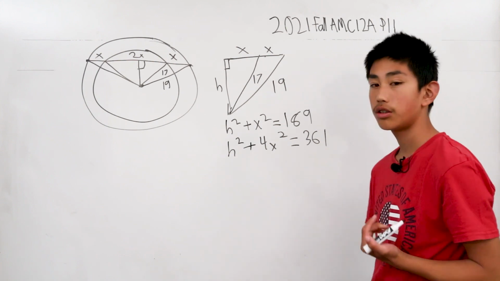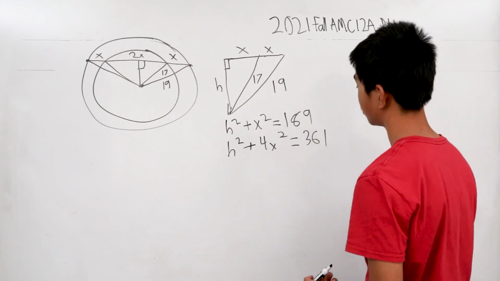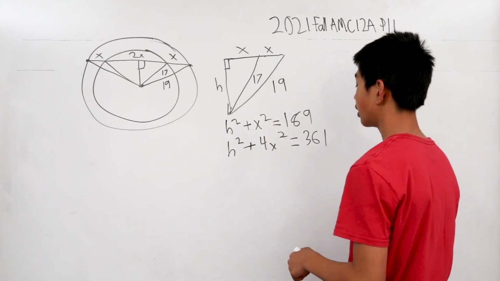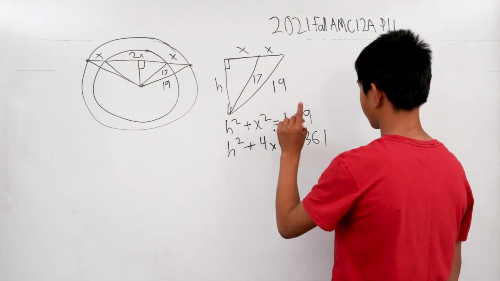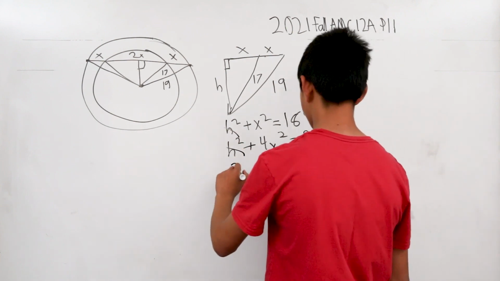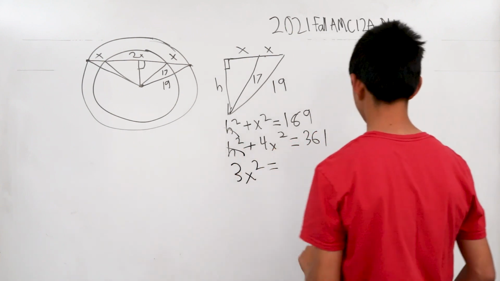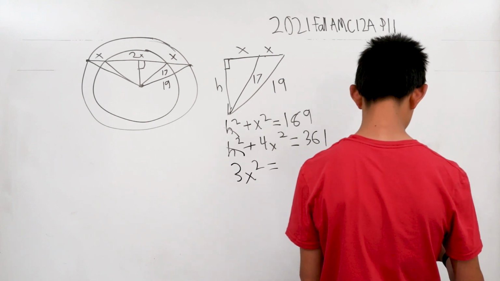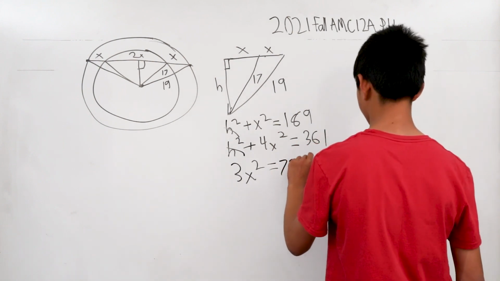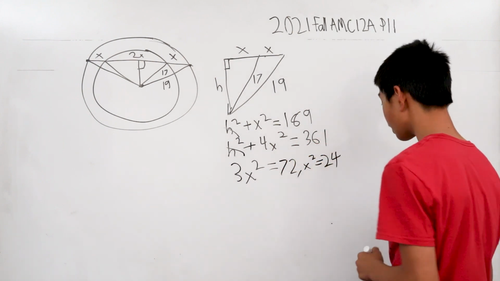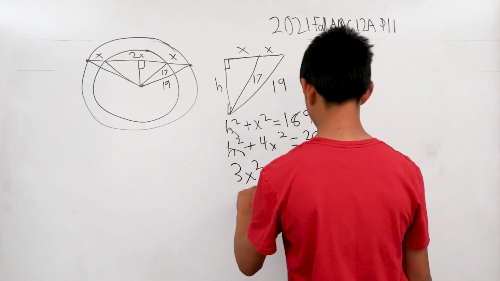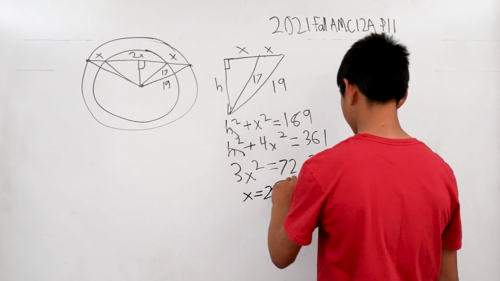What we can do, the most logical thing, is just subtract these two. We subtract the smaller one from the bigger one. So this is just this bottom equation, and then you subtract the top equation from it. So these h squareds cancel. All you get is 3x squared is equal to 361 minus 289, or simply 72. So that means x squared is equal to 24. The square root of 24 is simply 2 root 6.